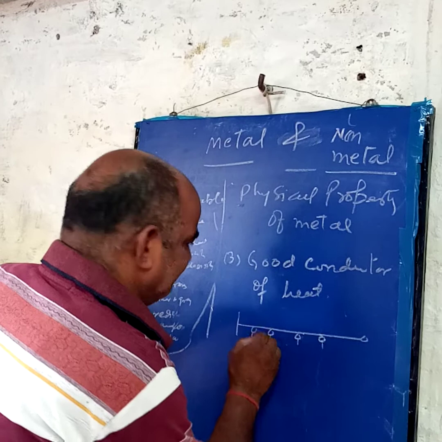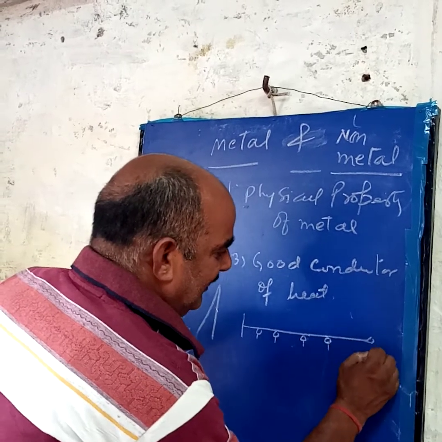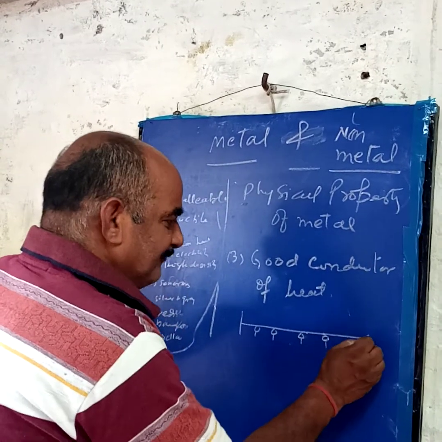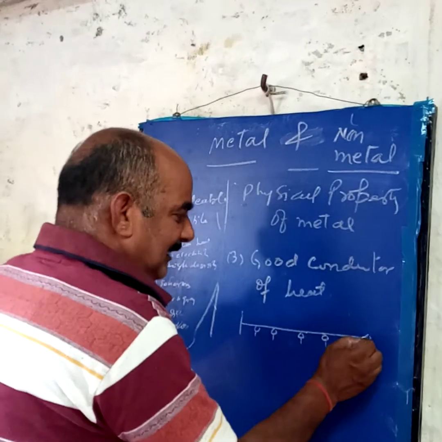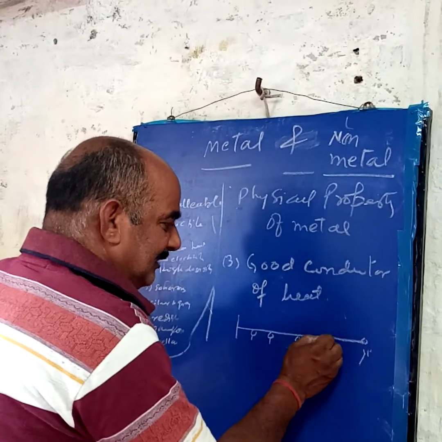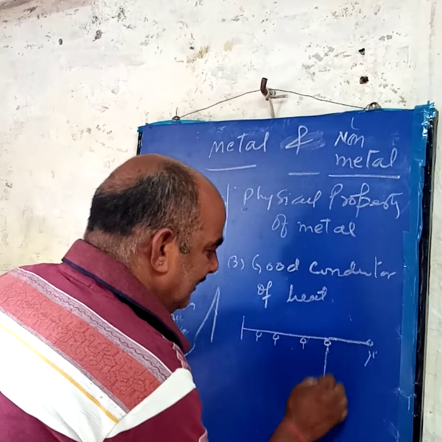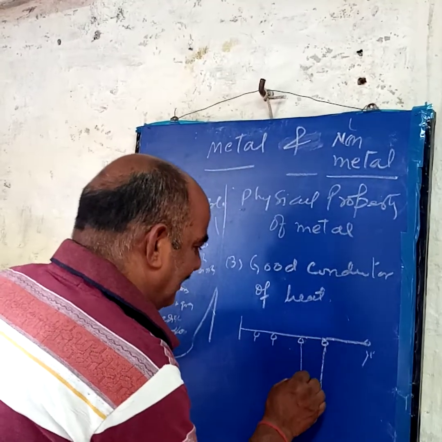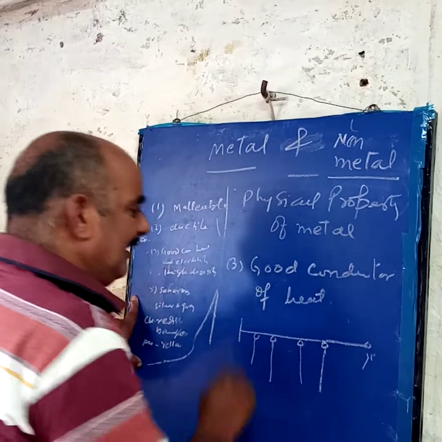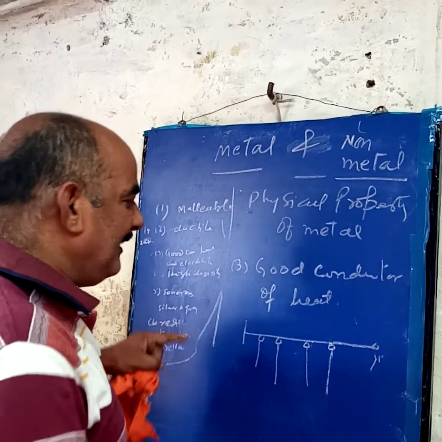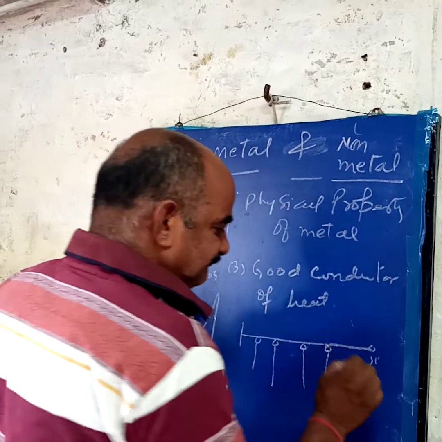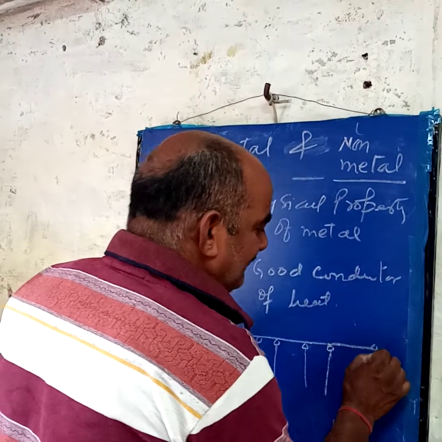After that you put this portion into the fire. Then what will you see? When heat comes into the iron, it slowly conducts along it, the wax will melt and this nail will fall, then this will fall, this will fall. Its meaning is that all metals conduct heat.